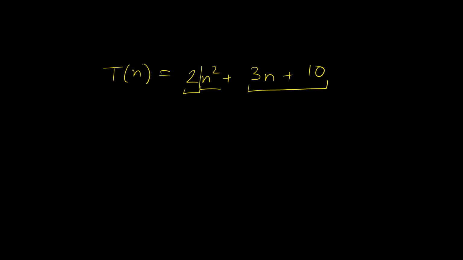Take another example. Let's say we had an algorithm with a time function given by 2n square plus 3n plus 10. Again, we will ignore the lower degree terms as well as the coefficient of the highest degree term. We will only consider the highest degree variable, which is n square. So the time complexity of this time function is given by order of n square.